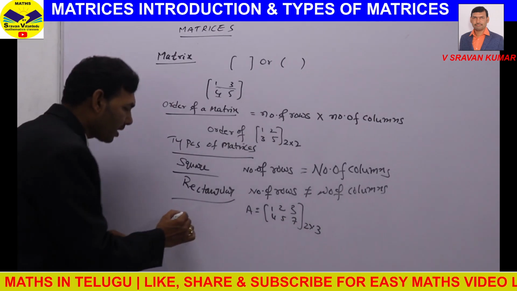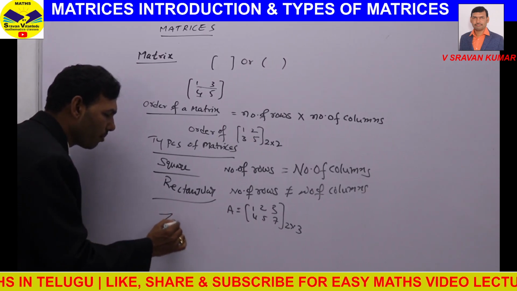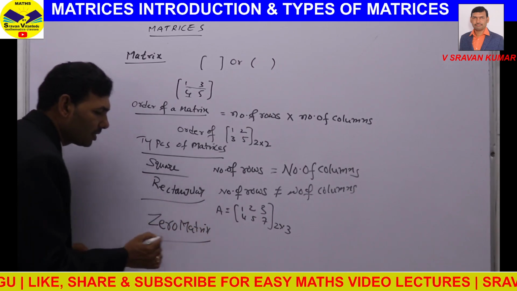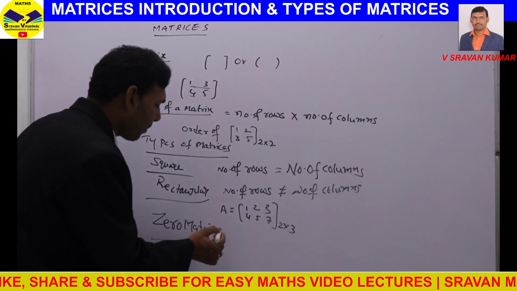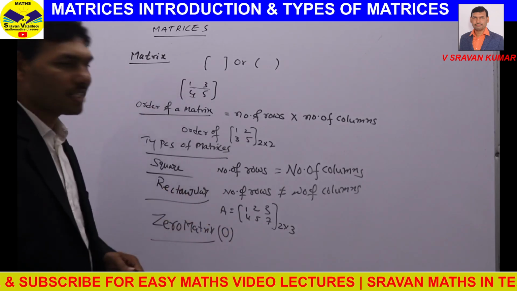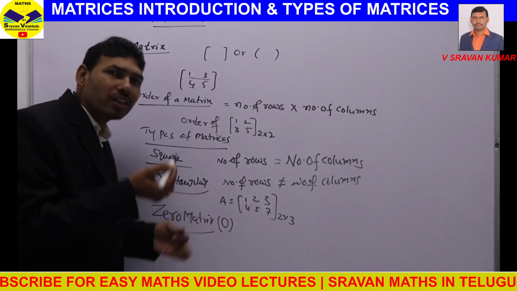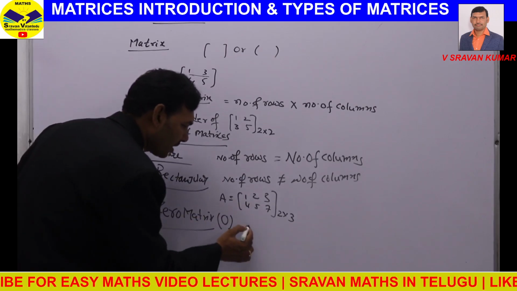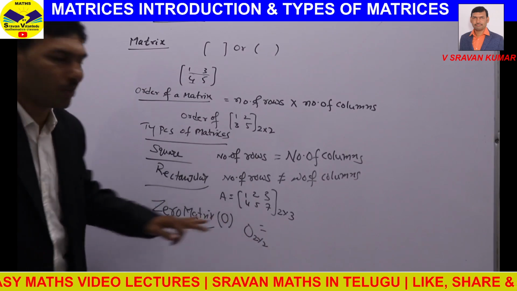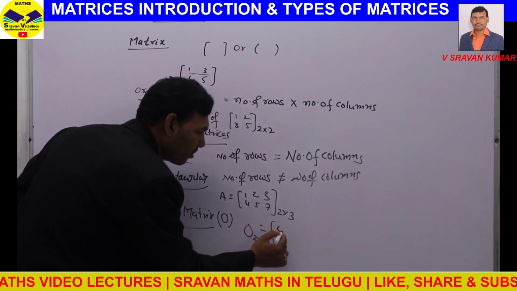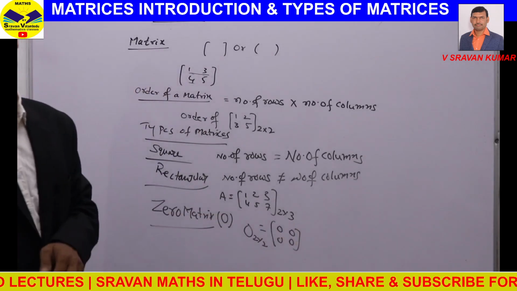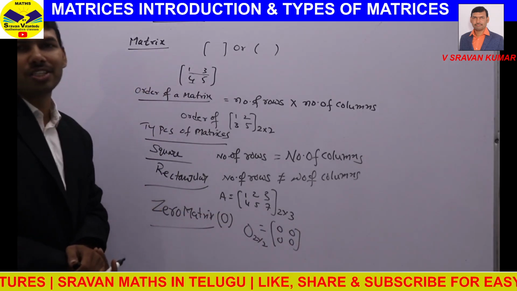Next, null matrix or zero matrix. Zero matrix or null matrix. This one is represented by a letter O. Zero matrix means in a matrix, if all the elements are 0, like this. For example, I am writing O 2 by 2. That means a null matrix of order 2 by 2. In this, we have 4 elements. That 4 elements are zeros. That type of matrix is called zero matrix.